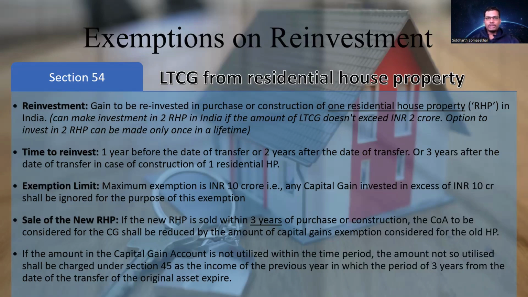Whenever you're reading these provisions, you have to look at four main points. One is what to reinvest. Second is when to reinvest. Third is what is the limit of reinvestment. And fourth is what happens if you sell the new capital asset early. So coming to section 54, it says long-term capital gain from sale of a residential house property.